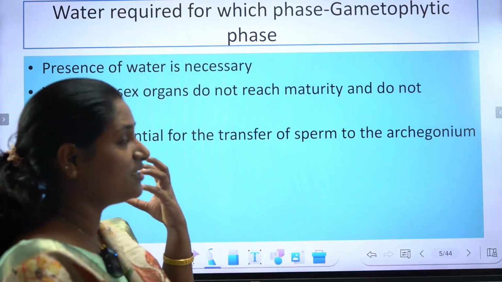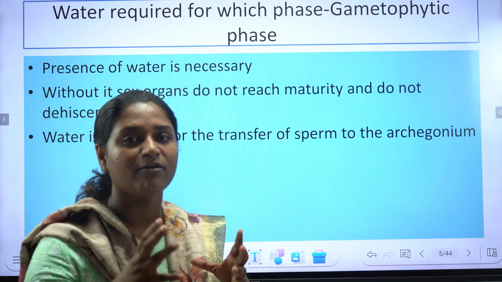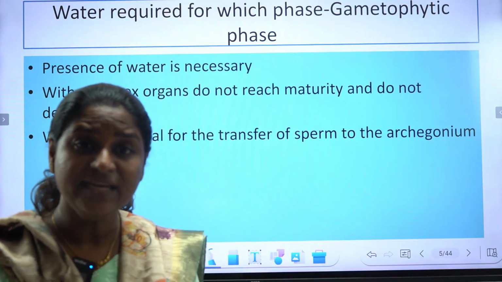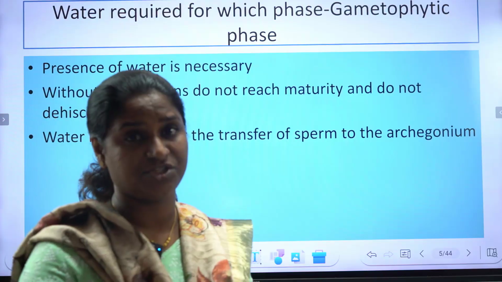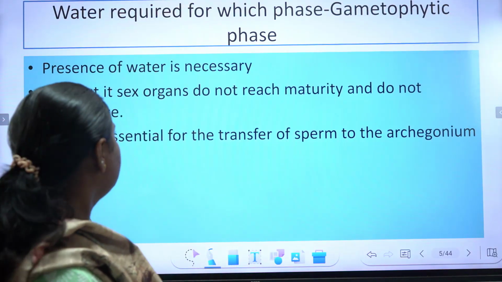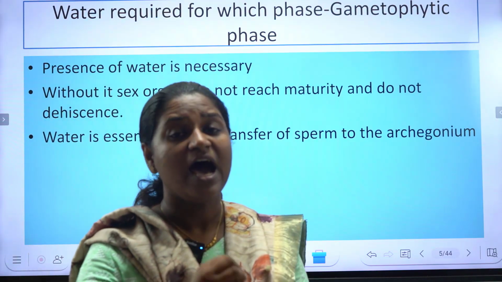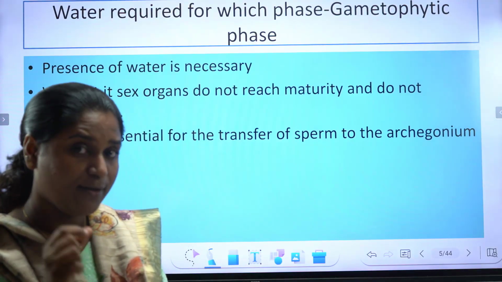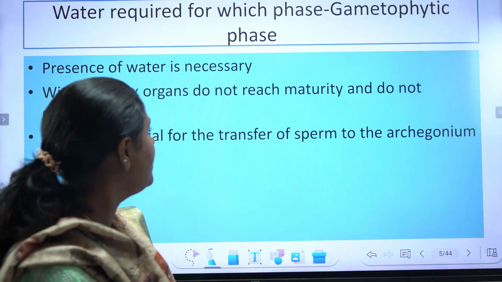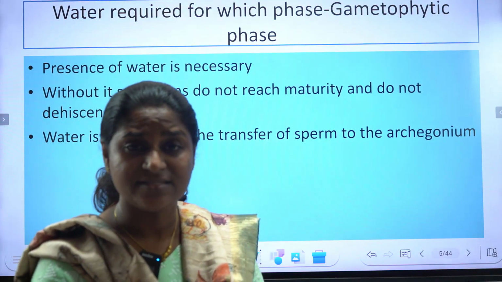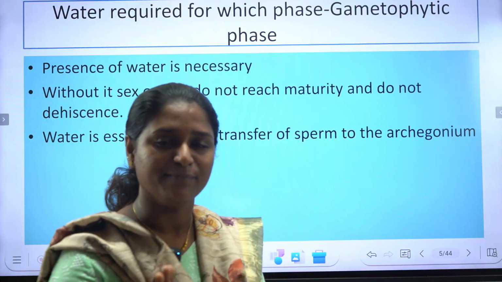Let us look into detail where the water is required for reproduction. In the life cycle of bryophytes, water is mainly required for the gametophyte development and gametangial maturation also. We will look in detail. The presence of water is necessary for the maturation of archegonia and antheridia. Otherwise, they don't dehisce or release their gametes.